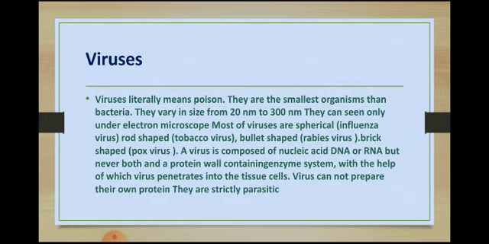Viruses are literally poisonous. They are smaller organisms than bacteria. The size is 20 nanometers to 300 nanometers. They can be seen only under an electron microscope. Most viruses are spherical, rod shaped, bullet shaped, or brick shaped. An example of rod shape is the tobacco virus, bullet shape is the rabies virus, and the brick shape is called pox virus.